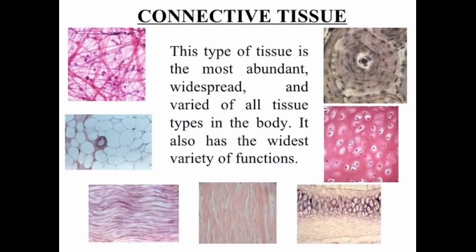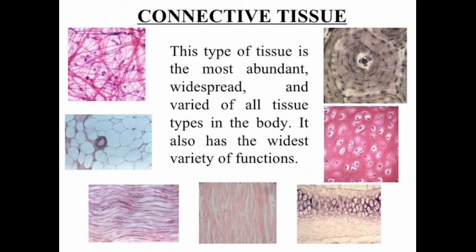The next type of tissue is connective tissue. This type of tissue is the most abundant, widespread and varied of all the tissue types in the body. It also has the widest variety of functions. So bones and the blood present in your body are actually connective tissue, children. Their cells have different structures and functions according to their conditions. The word connective itself tells us that it means which connects. This tissue provides structure and support to your body, and since it connects all the tissues of the body, it is called connective tissue.